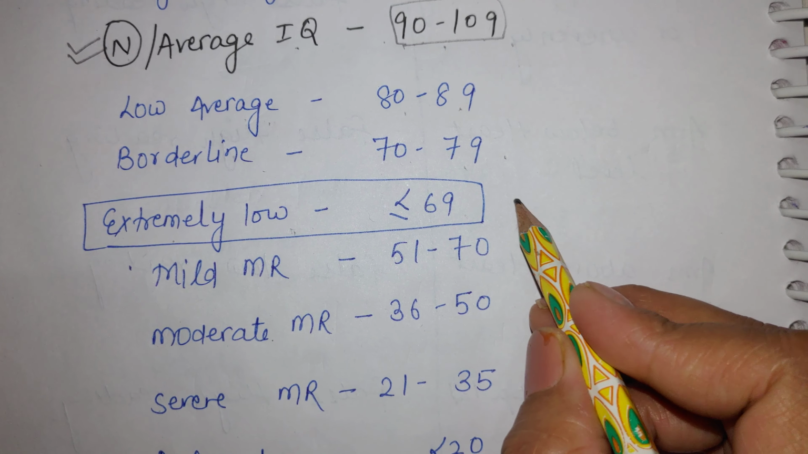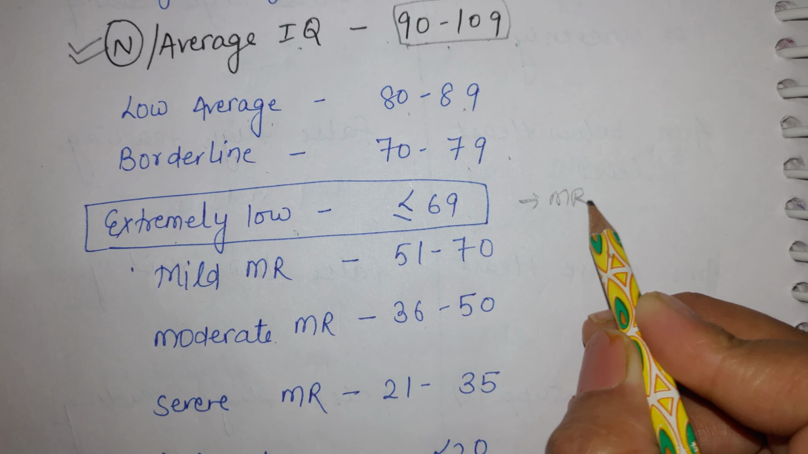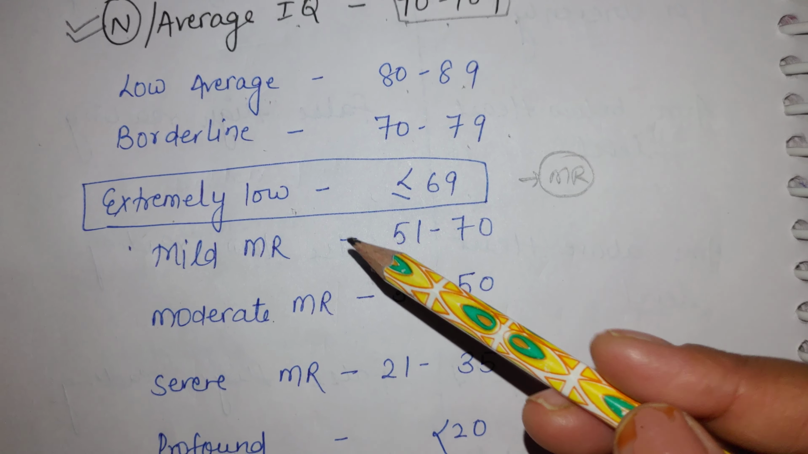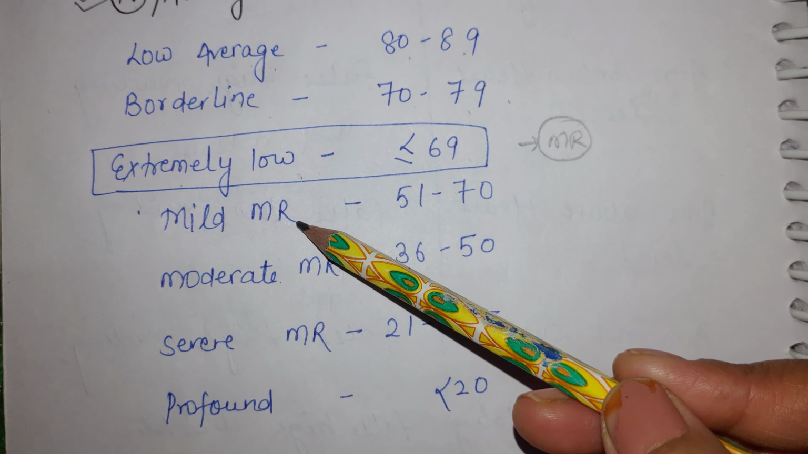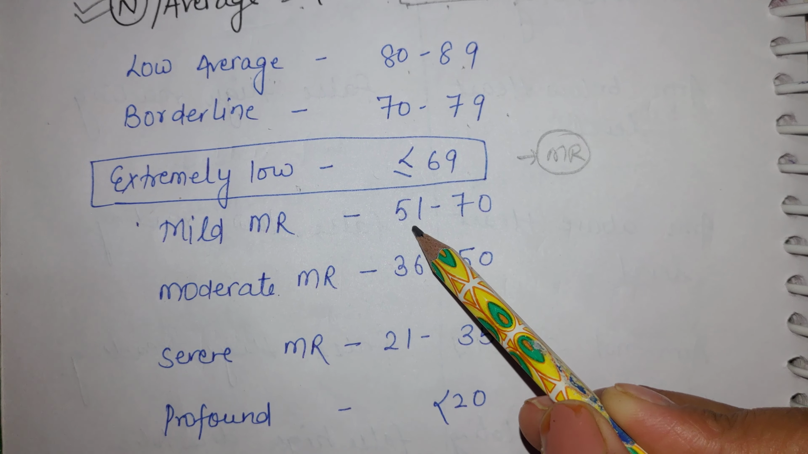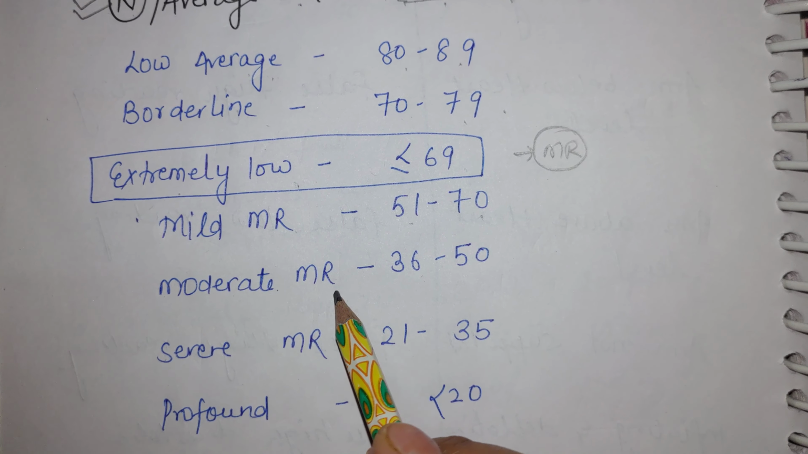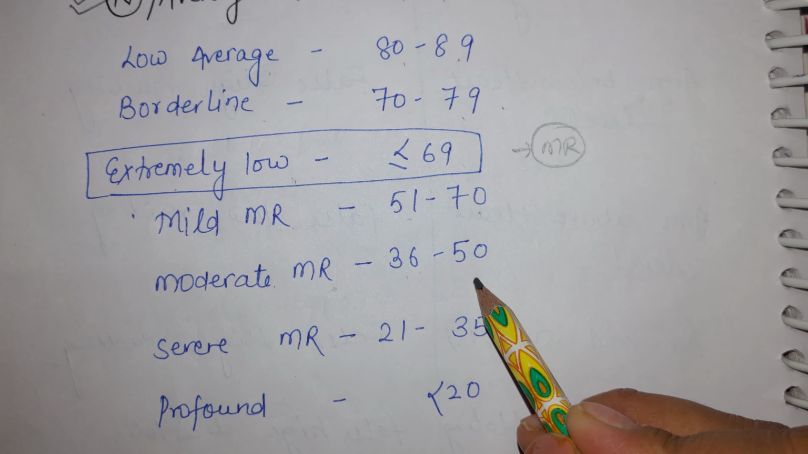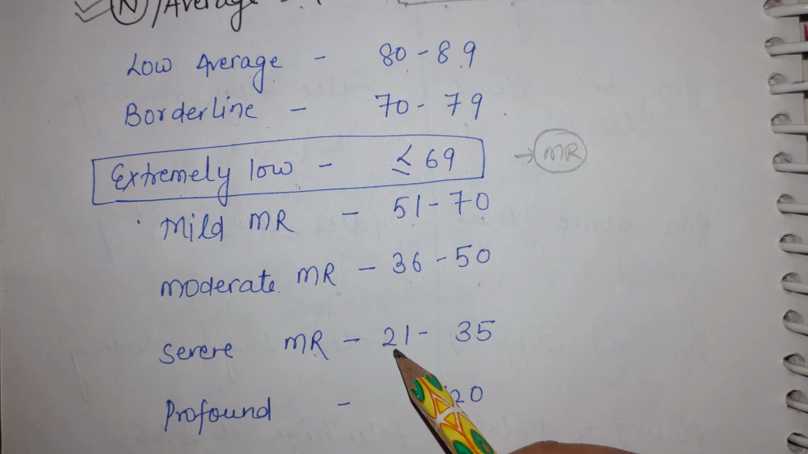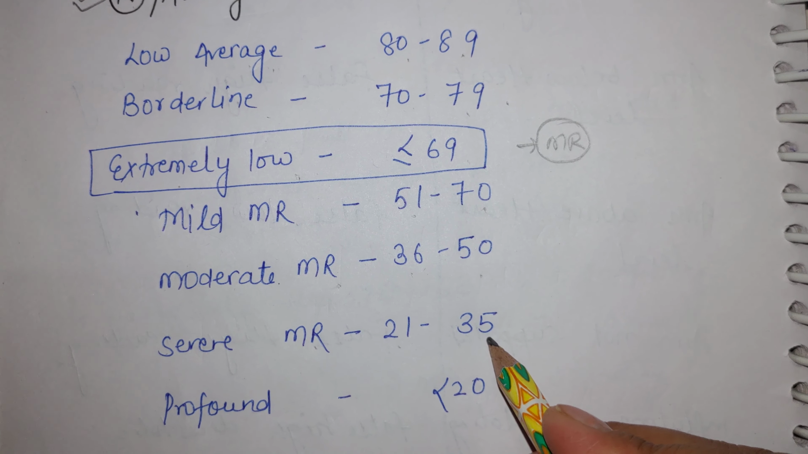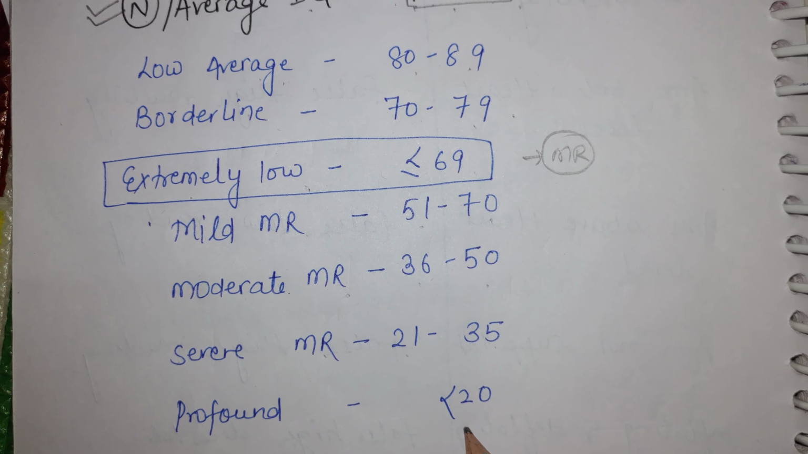So we will categorize it into mental retardation, MR. In MR classification, it is mild MR if the IQ level is between 57 to 70, moderate MR if the IQ level is between 36 to 50, severe MR if the IQ level is between 21 to 35, and profound if it is less than 20.